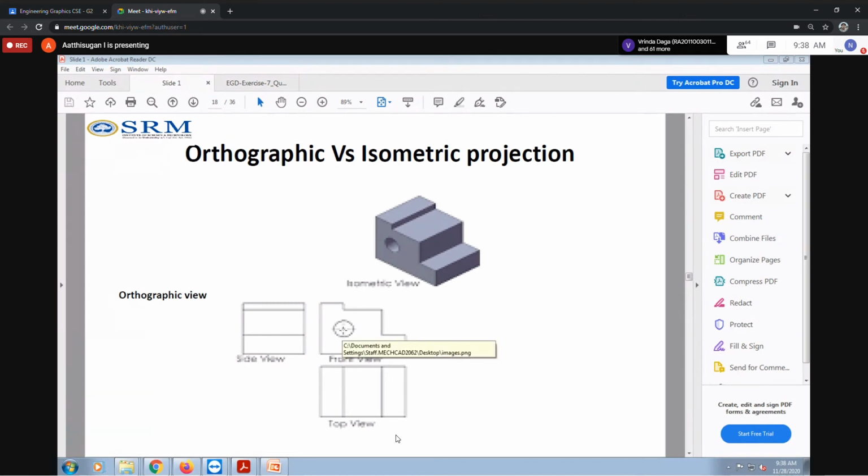First one, next you have to draw the top view. For the top view, you are taking only these dimensions. The top view length is this length as well as this length. You will take it like this. For example, the step you are projecting here, I get it in the top view. So this step you will draw here.